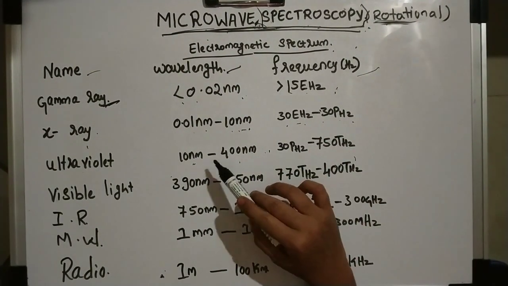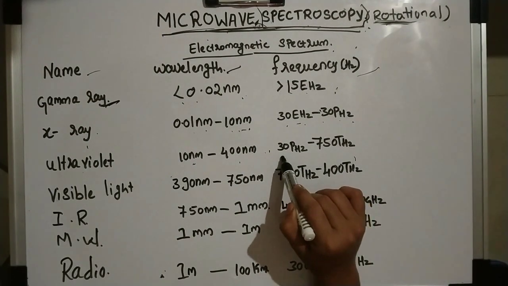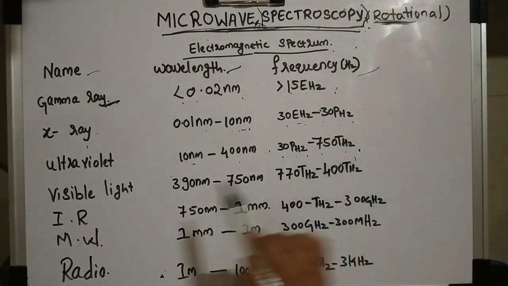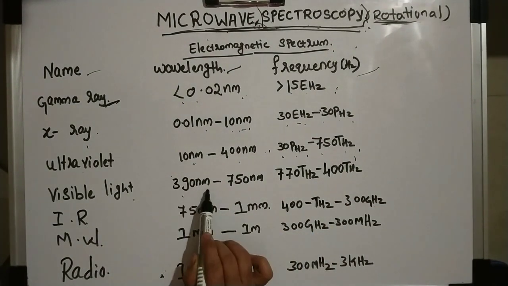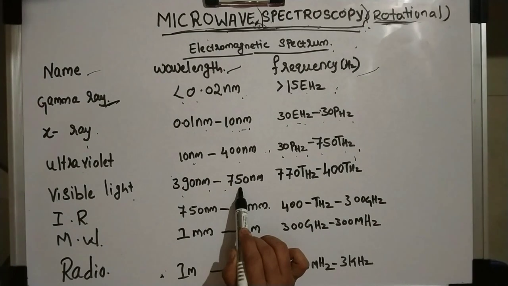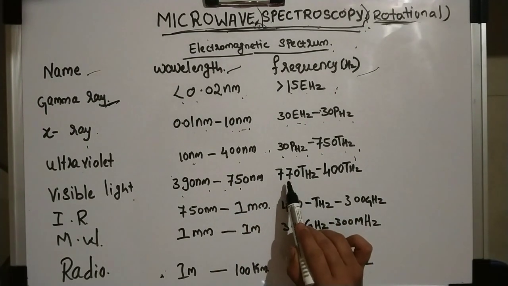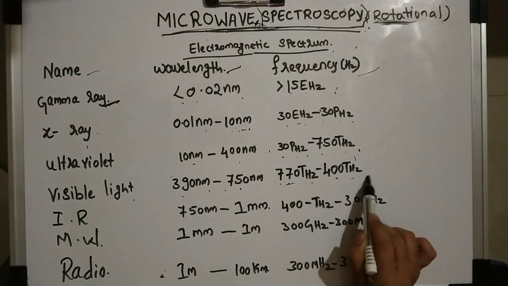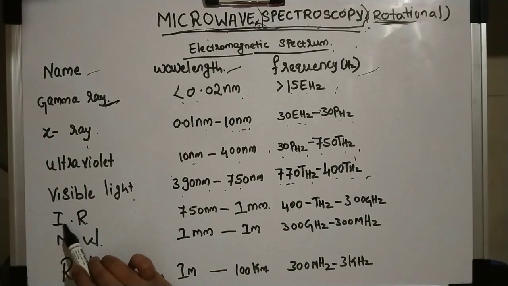In terms of frequency, ultraviolet is 30 petahertz to 750 terahertz, and visible light is 400 nanometer to 750 nanometer. In terms of frequency, the range is 750 terahertz to 400 terahertz, and IR means infrared.